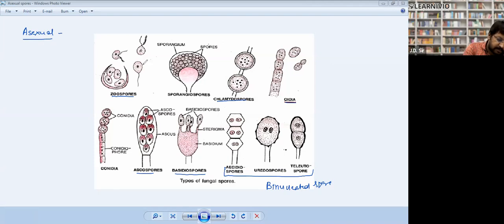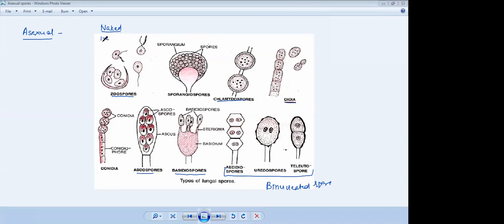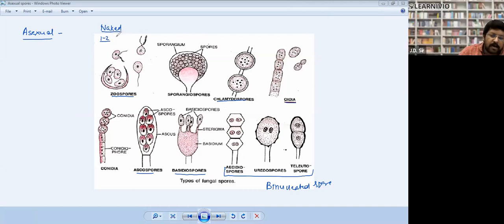First, zoospore. Note it down. They are naked, meaning they do not have a cell wall. They have one to two flagella.